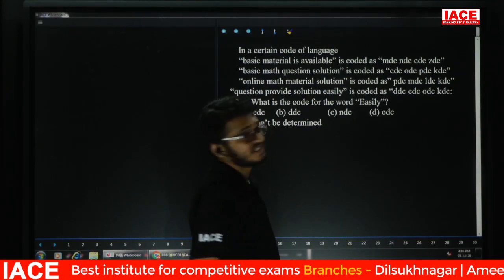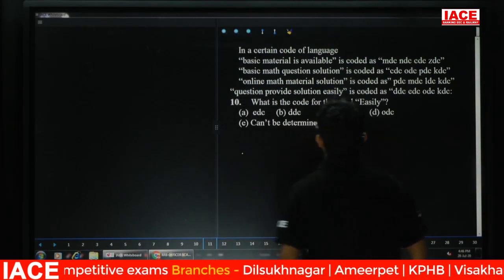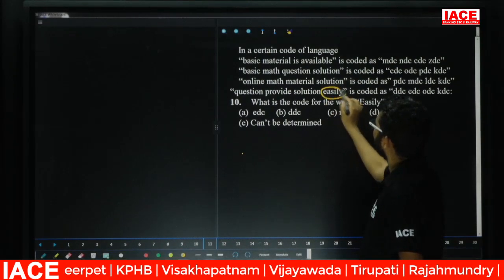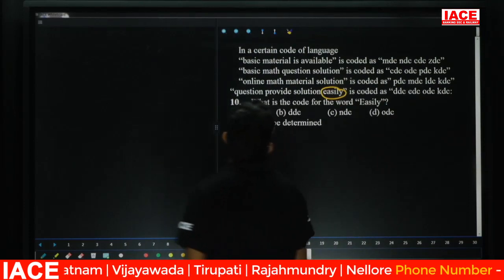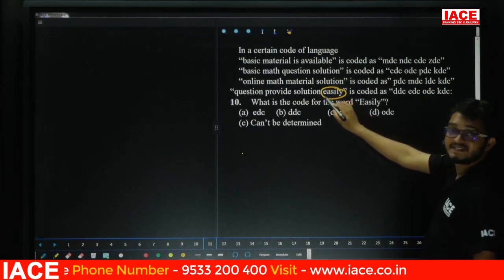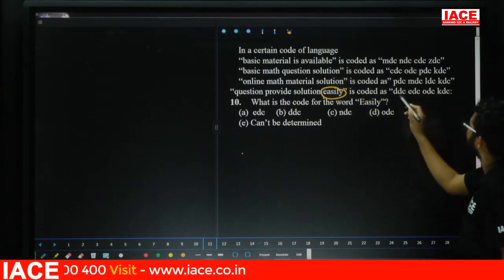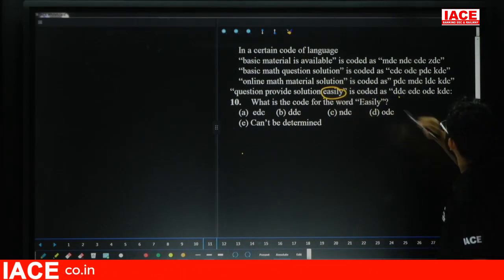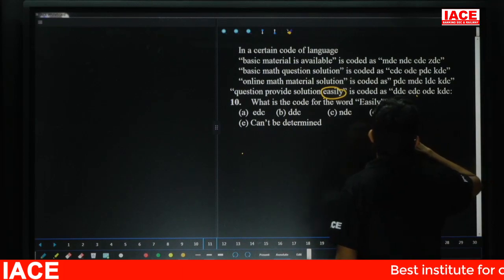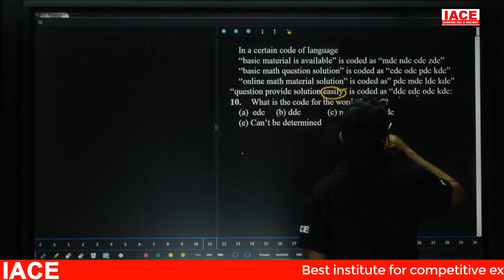Check once: easily is present in which line? Friends, check here. Easily is present in only one line, the last line. So friends, once we eliminate the codes, the only information is easily, so only that code is required. DDC. Is it there in the remaining lines or not? Not there. Next, EDC. Check here in remaining lines, not there. ODC.